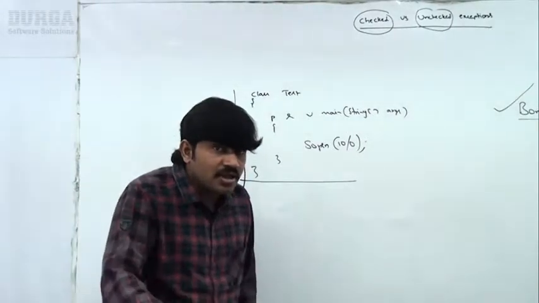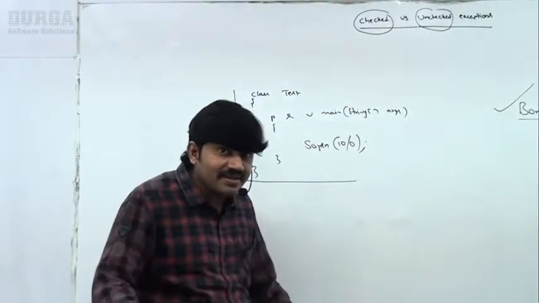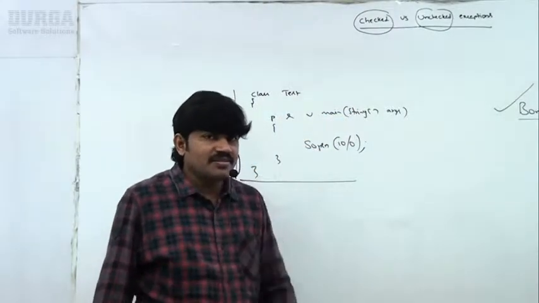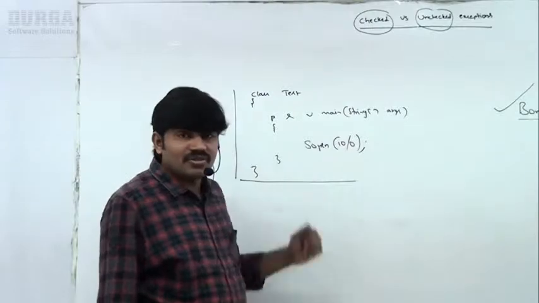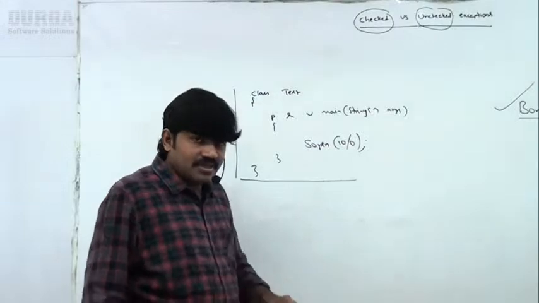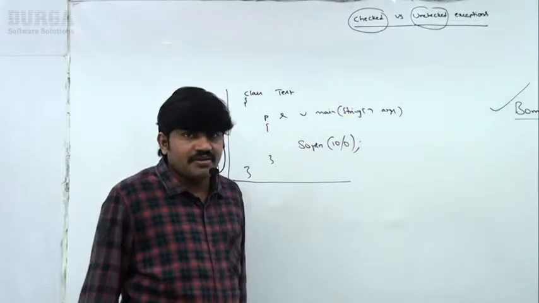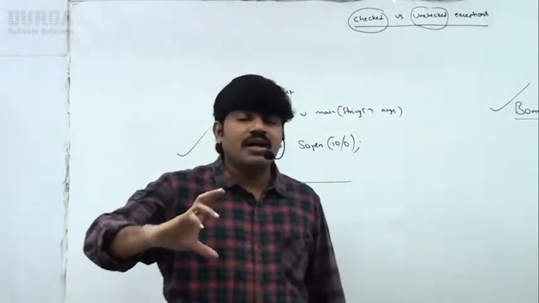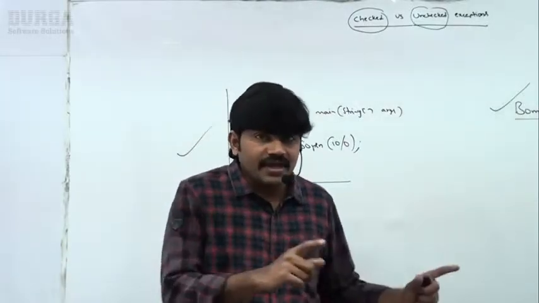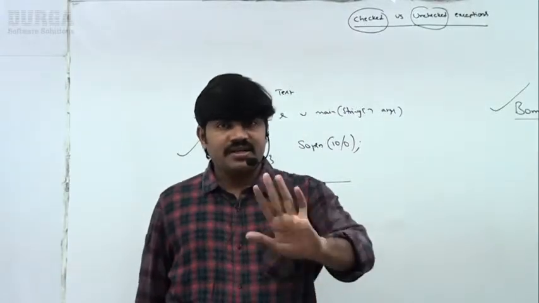Then immediately you may get a shock. There is a possibility of ArithmeticException, but still the compiler is silent, because whether you are handling ArithmeticException or not, my compiler is not going to check. That's why ArithmeticException is not checked by the compiler, which makes it an unchecked exception. The exceptions which are not checked by the compiler, whether the programmer handles them or not, are by default considered unchecked exceptions.